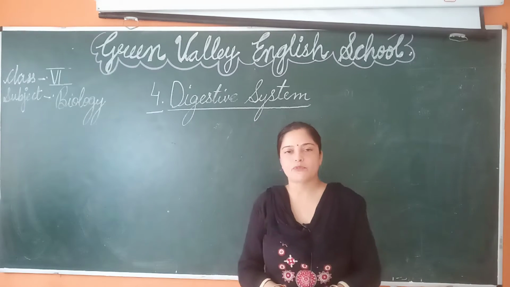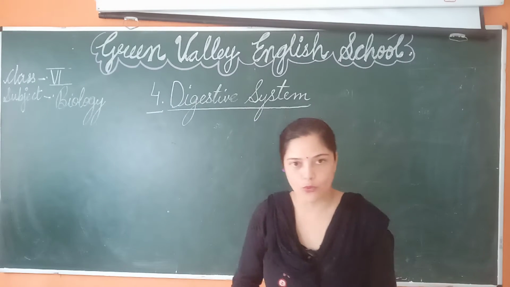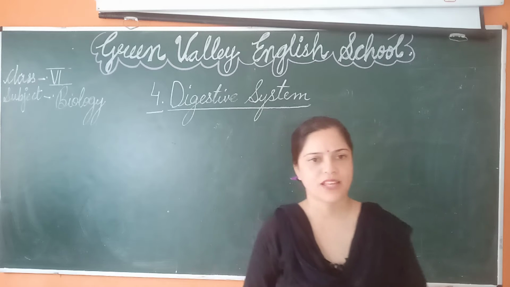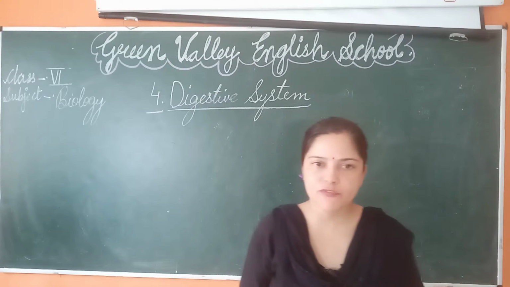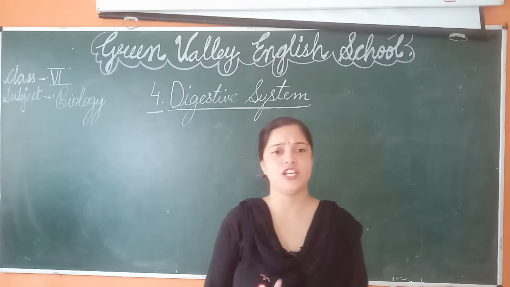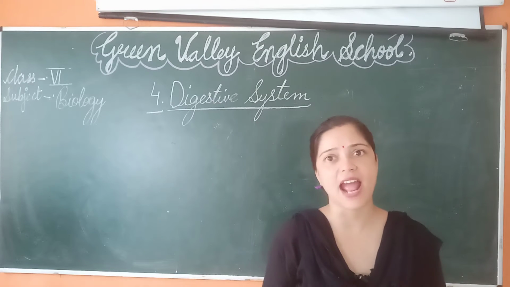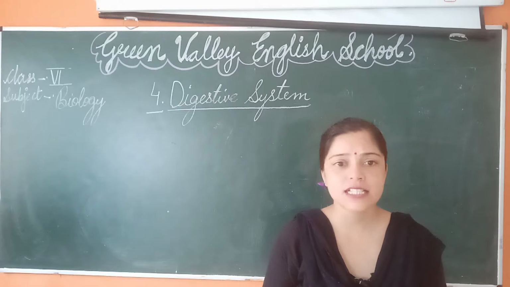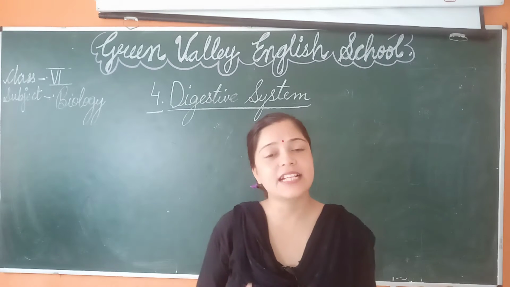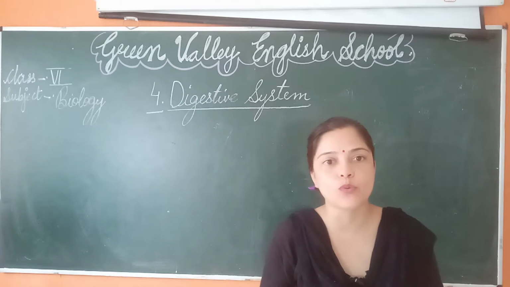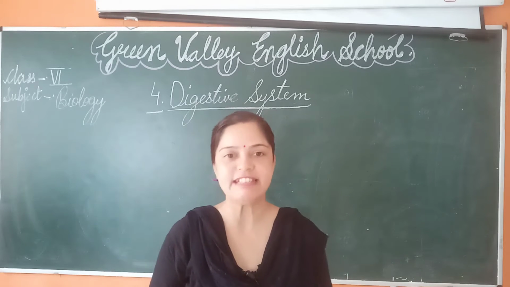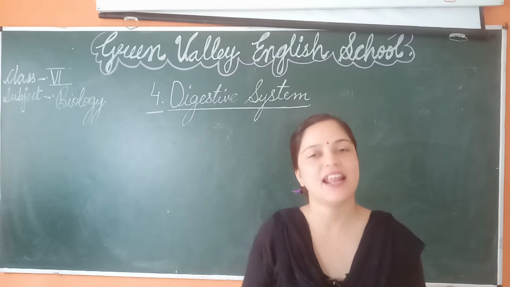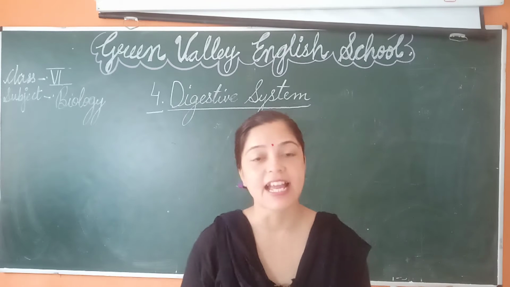Our today's chapter is chapter 4, digestive system. You have already learned that all the living forms need energy to remain alive and healthy. Where does this energy come from?